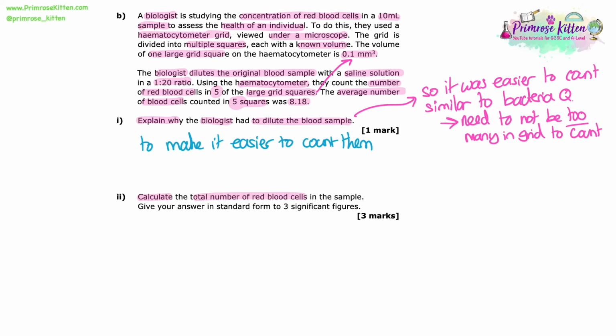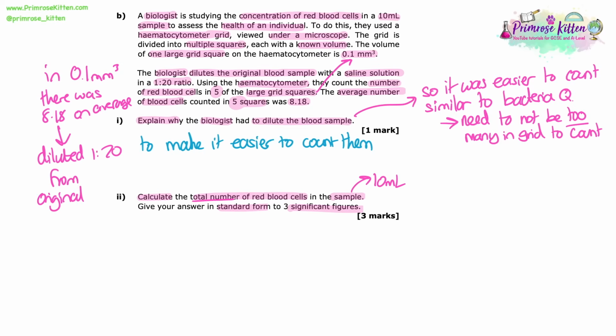Calculate the total number of red blood cells in the sample. Give your answer in standard form to 3 significant figures. Okay, so we need a total number in the sample. The sample is 10 millilitres, remember? And we've managed to do a sample. We've got an average of 8.18 in 0.1 millimetres cubed of the diluted solution.